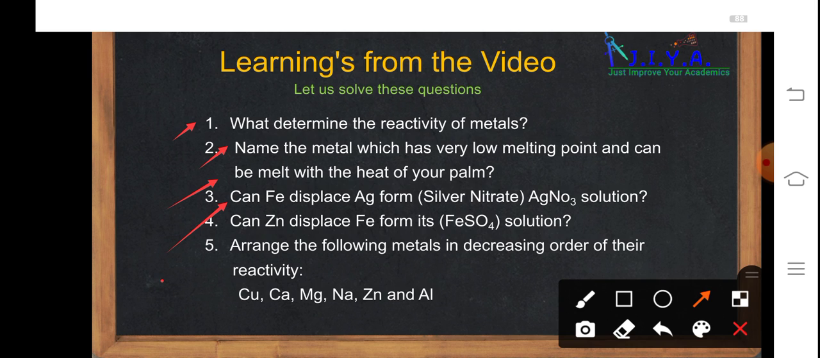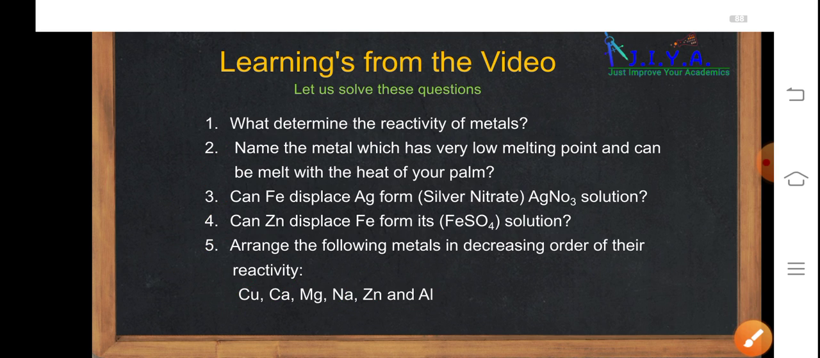Now, can we arrange the following metals in decreasing order of their reactivity? Decreasing order means the most reactive metal should be kept first and the least reactive metal should be kept at the bottom. You can check the position of these metals in the reactivity series. You will find that metals like sodium, calcium, aluminium are the topmost, and metals like zinc and copper will be placed at the bottom of the series. So you can check the reactivity series and get the answer to this question. You will get sodium first, then calcium, then magnesium, aluminium, then zinc, and at the last you will get copper. So I think you have learned many things about the chemical properties of metals. Thank you.